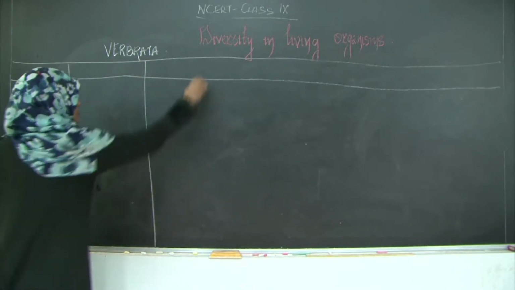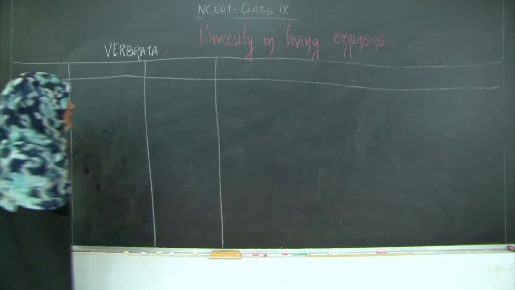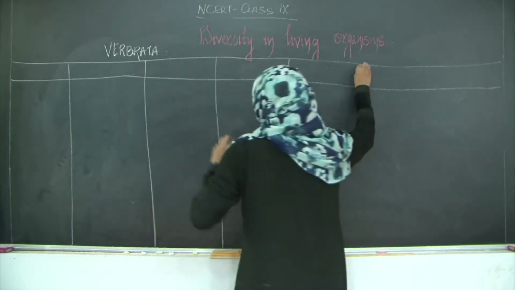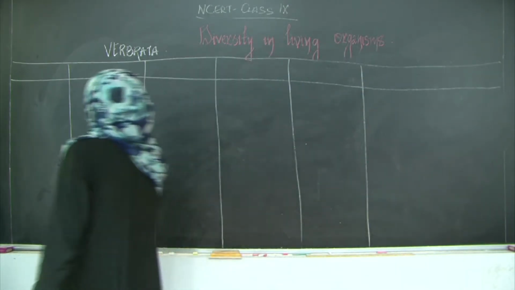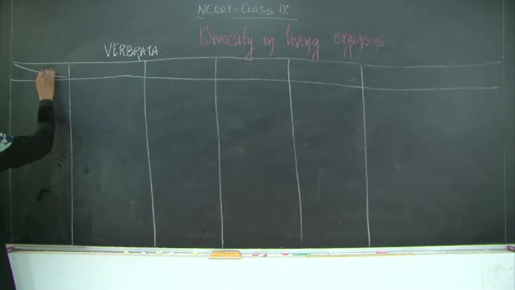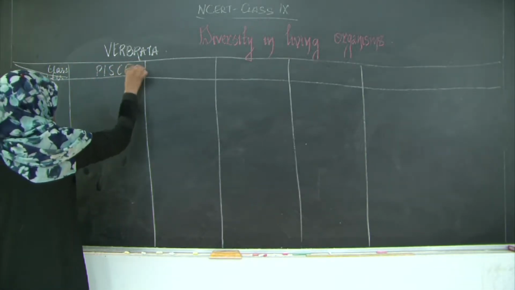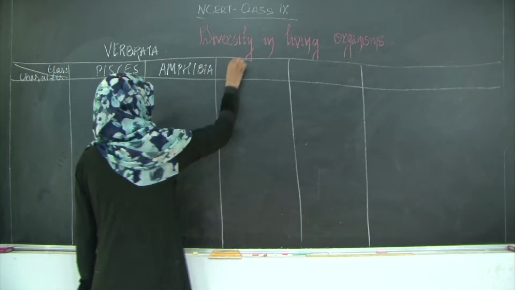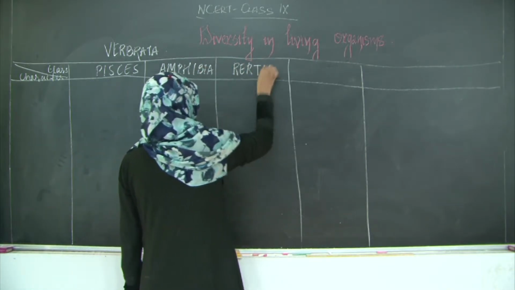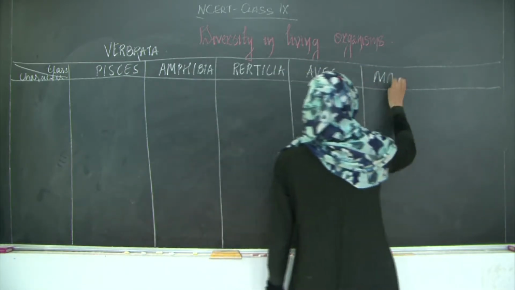We will divide the board into 6 parts, because there are 5 classes into which the Vertebrata is divided. The first one will be used for characteristics. Okay, let me write down. This will be the class of Vertebrata and this will be the characteristics. The classes are Pisces, Amphibia, Reptilia, Aves and Mammals.